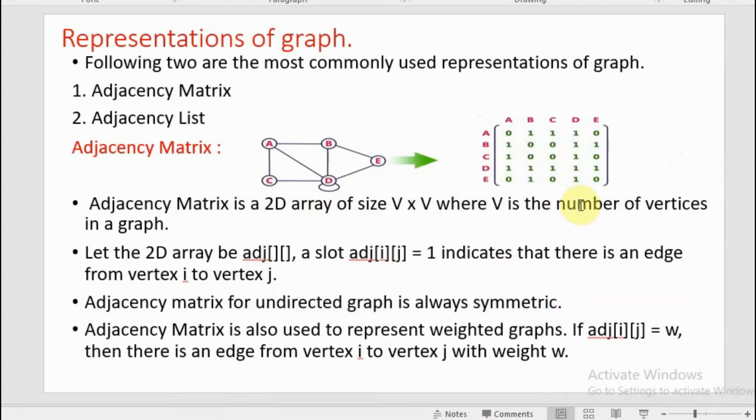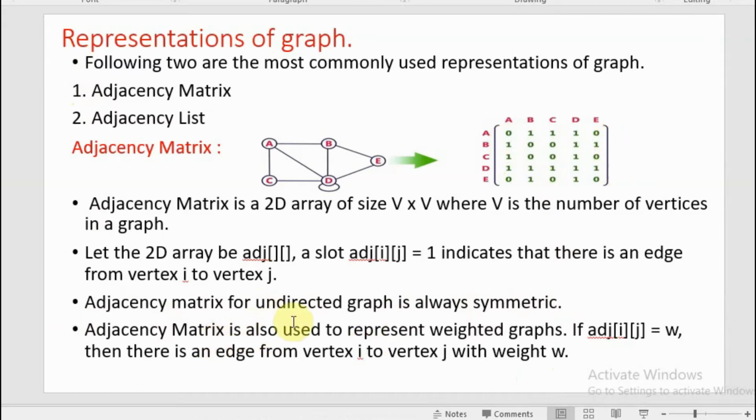So, here 5 vertices are given, then the size of this matrix is 5 into 5. Let the 2D array be adjacent, where adjacent is the name of the array. Note adjacent ij is equal to 1, which indicates that there is an edge from vertex i to vertex j. Now, adjacency matrix for an undirected graph is always symmetric. Okay, you can see that this is a symmetric one.